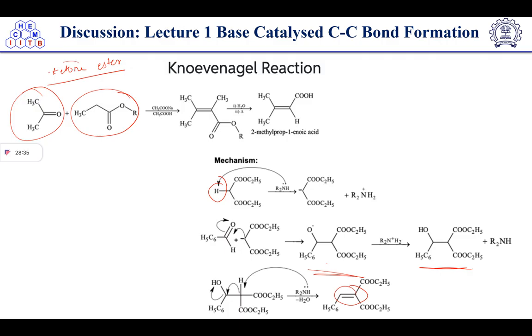In this case, ketone and ester are involved in the reaction, so that's why it's known as a Knoevenagel reaction. It is an aldol condensation type reaction. In aldol condensation, aldehydes are involved, mainly aldehydes.